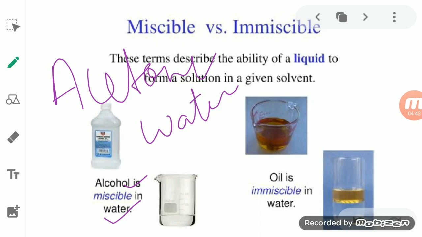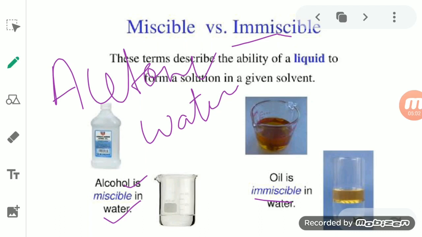Okay, now the next one is the immiscible liquid. When we talk about immiscible liquids, these are those liquids which do not mix with each other, or we can say that they form a separate layer.